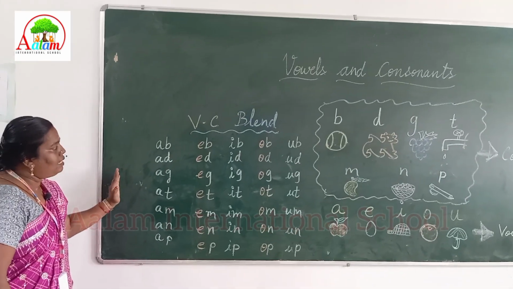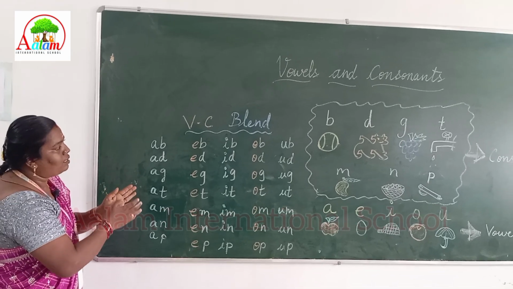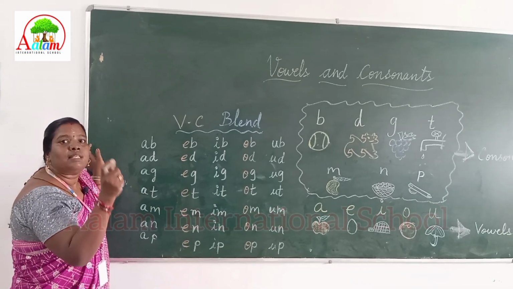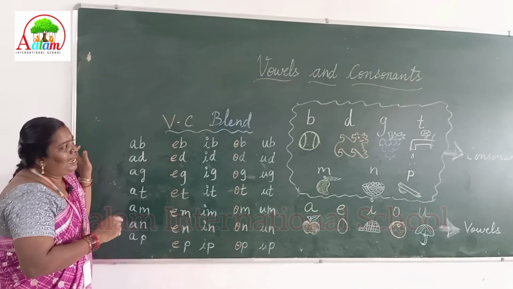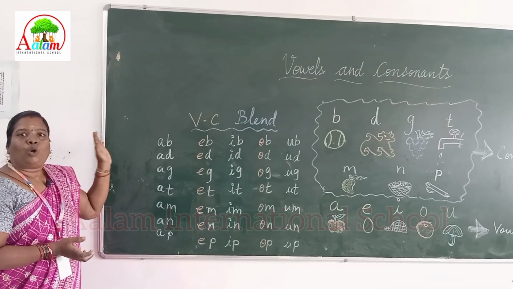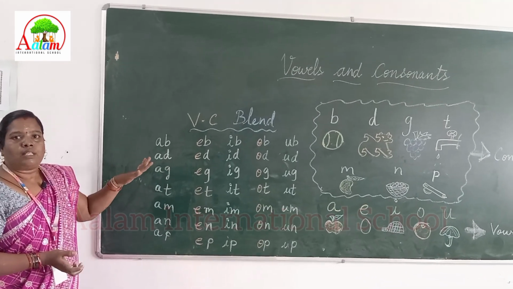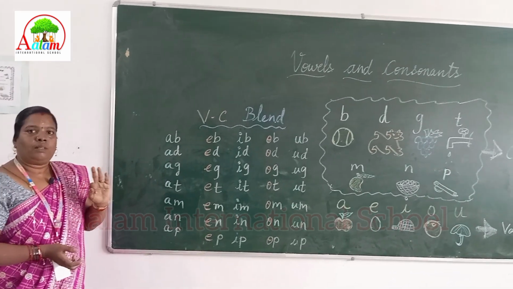We have learned how to blend vowel and consonant and make a two-letter sound. Next class, we will see how to blend consonant, vowel and consonant. We can learn three-letter words.